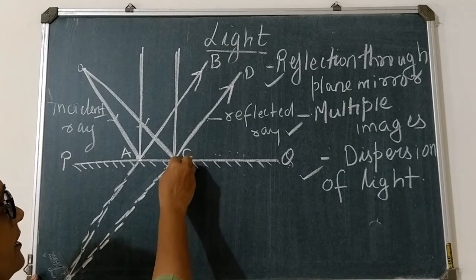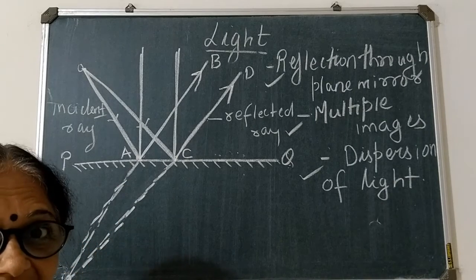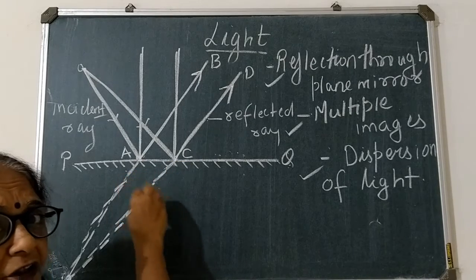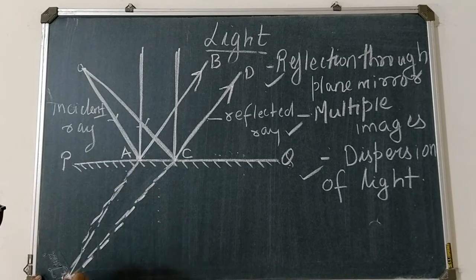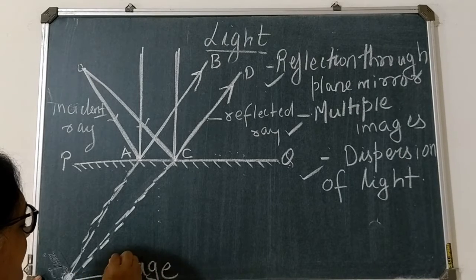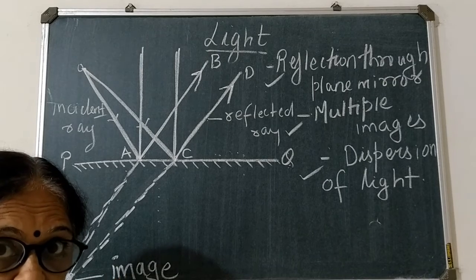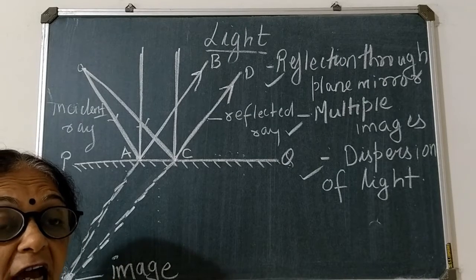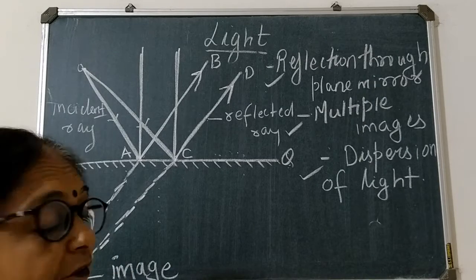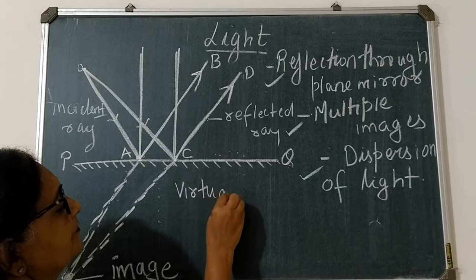The rays do not meet, but it appears to us that the rays meet. And where both rays are meeting, there your image will be formed, right? And the type of image which is appearing to meet behind the mirror is called a virtual image.